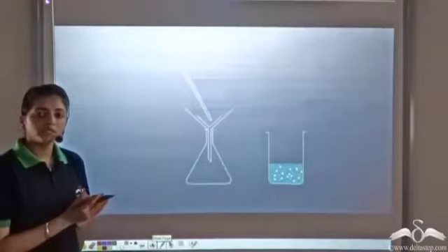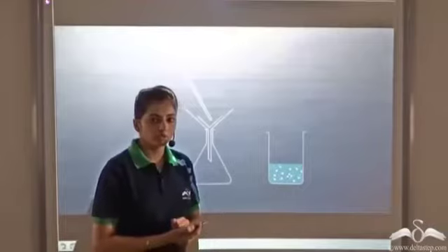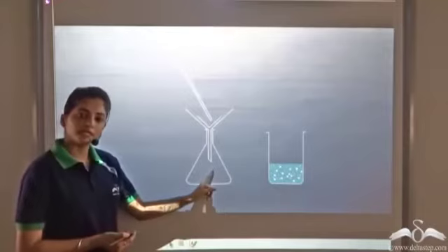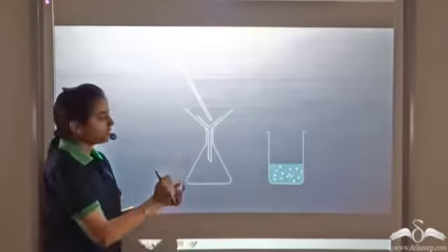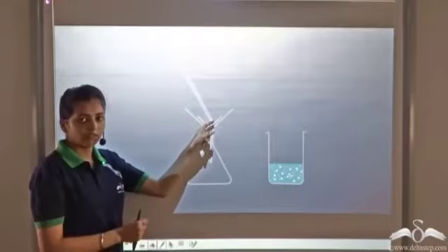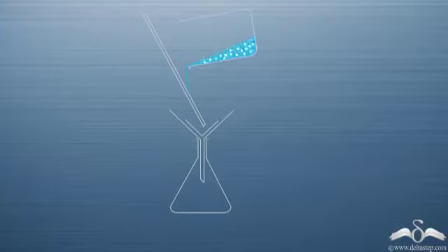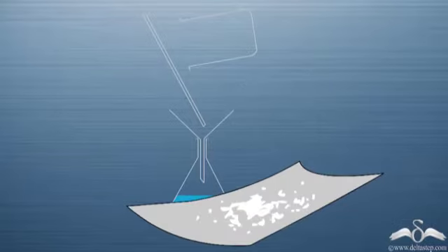Another way to separate an insoluble solid from a liquid, say again we have chalk powder dissolved in water. In this case, we take this vessel. This is a conical flask. It is known as a conical flask because it is in the shape of a cone. We have a funnel and a filter paper is attached to this funnel. And we take a glass rod. Observe what happens. You add the contents of the beaker into the conical flask. And when you observe the filter paper, you see the entire chalk powder is settled on it.